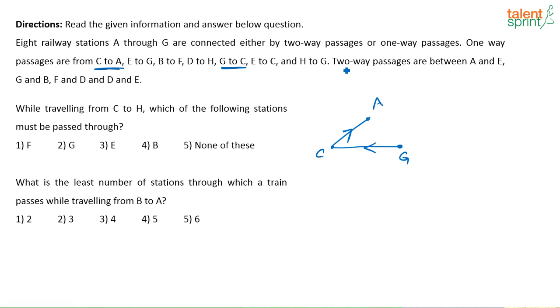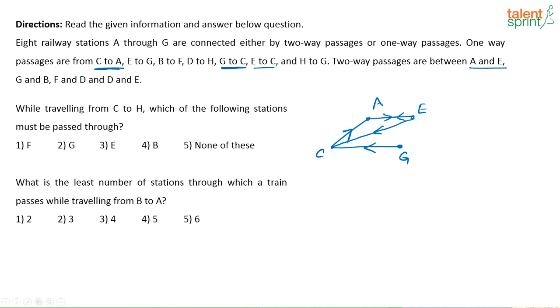Now wait, they have given one more information here. Two-way passages are there between A and E. So if I take this as E, there is a two-way passage between A and E, and E to C is there, right? That is one way. So E to C, that one way is also there. So these are the points that have information that I have made use of.